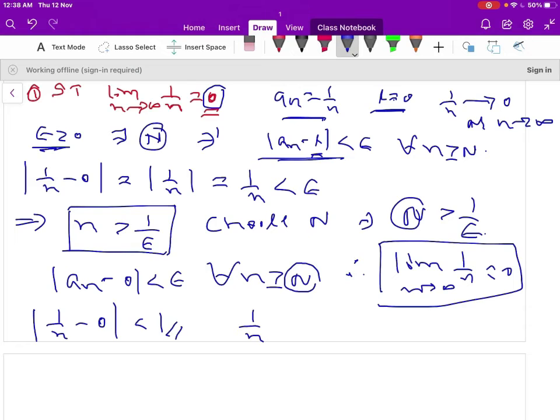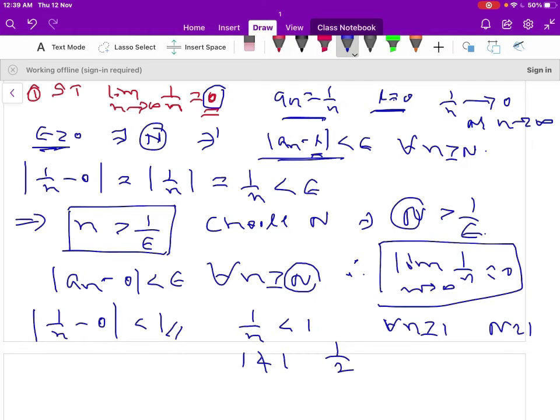So this implies 1 by n less than 1, for all n greater than or equal to 1. So when n is 1, 1 is not less than 1, so we cannot take N equal to 1 here.